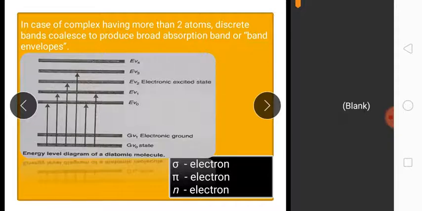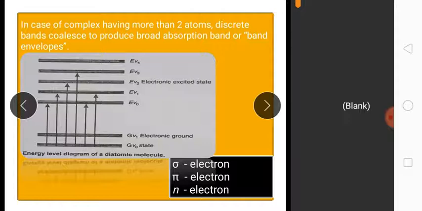So here you can see in the figure, this part shows the electronic ground state, and V0, V1, V2, V3, V4 show the excited part of the molecule.